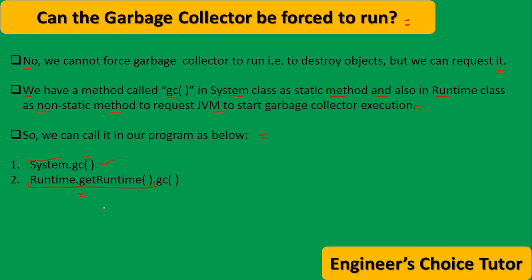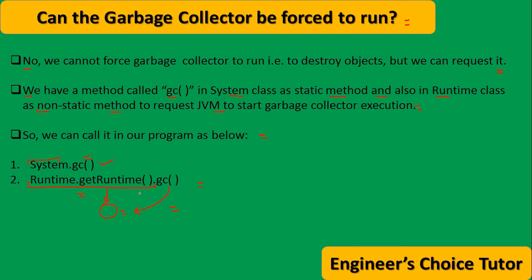Once we write this, we get the Runtime object. Once we get the Runtime object, we can call the gc method on that object for requesting JVM to run GC. So this is the second way to call the GC, by using the Runtime object. How to get the Runtime object? We can get it by using Runtime.getRuntime.